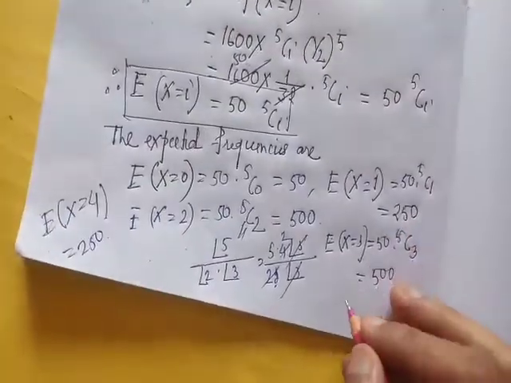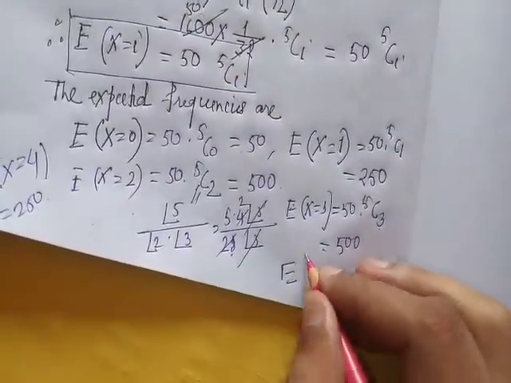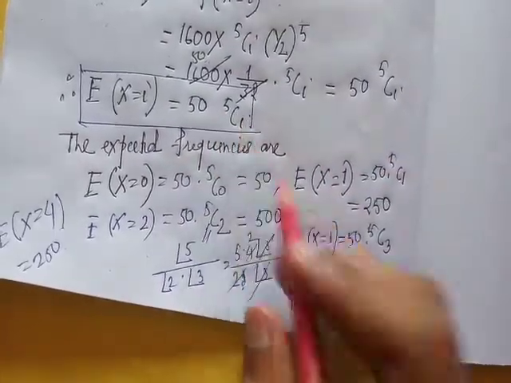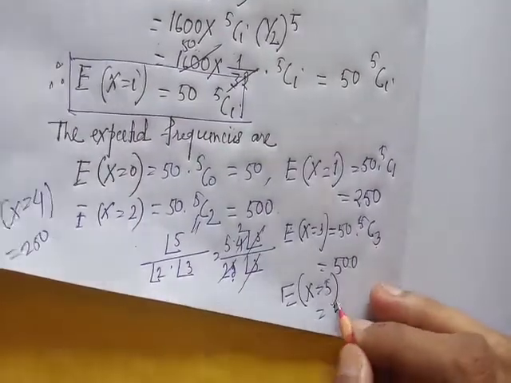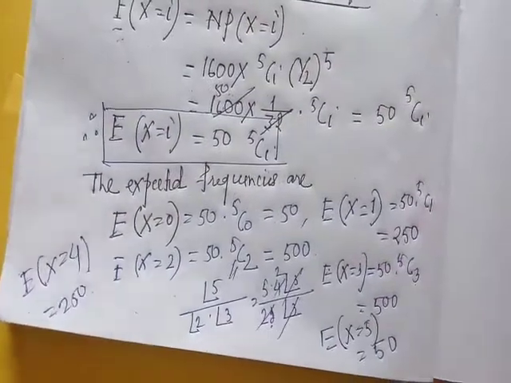Next, expected frequency of 5. So expected frequency of 5 is 50 into 5c5. The value of 5c5 is equal to 1. So this is equal to 50. Okay. So these are expected frequencies.